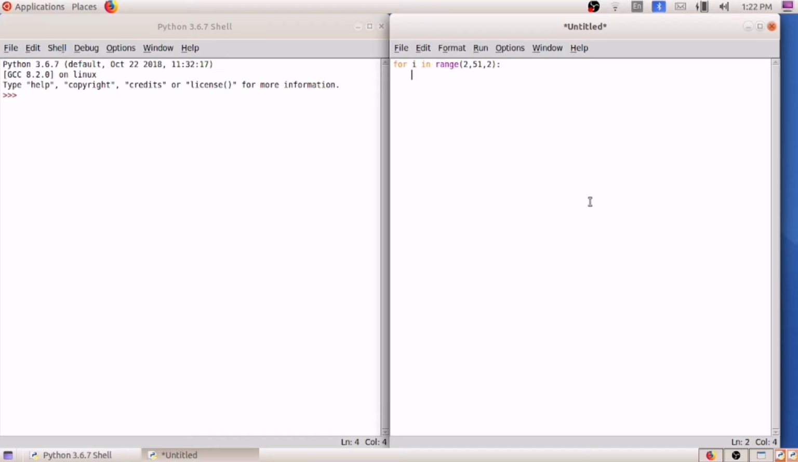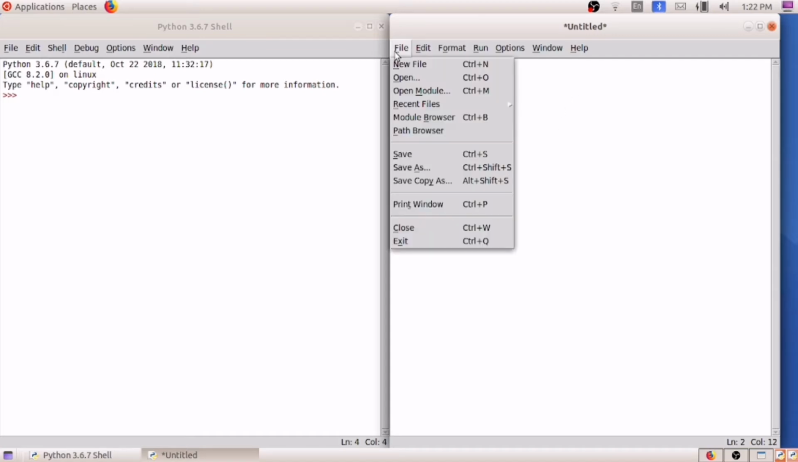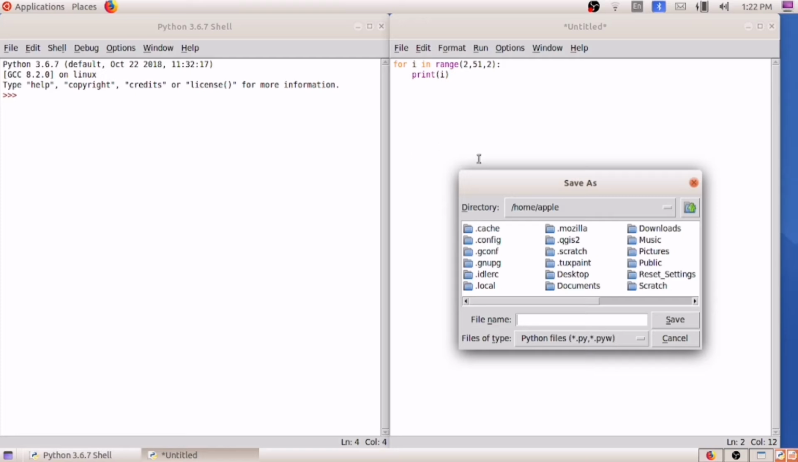Put enter. Next, before finding the sum of even numbers, I will show you what we will be getting as the output. So I am going to print I. I am saving this as extended activity, like that itself we will be saving this.